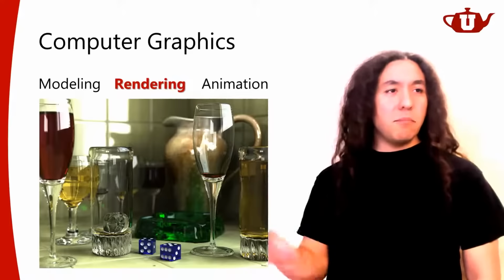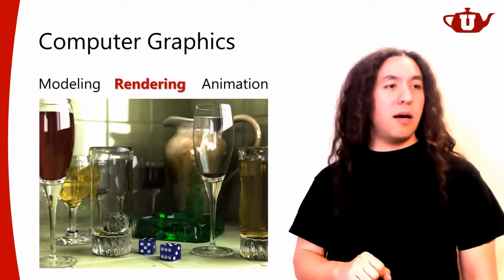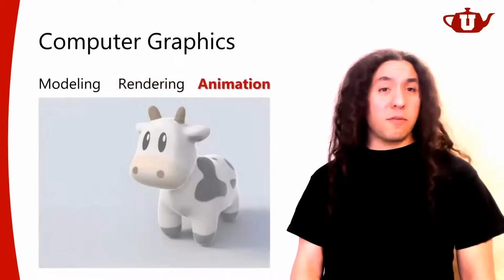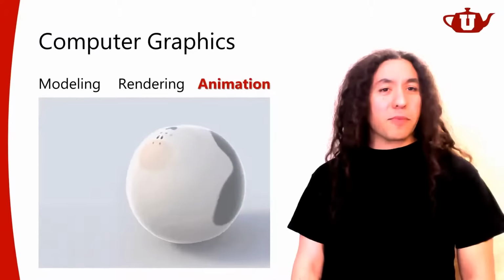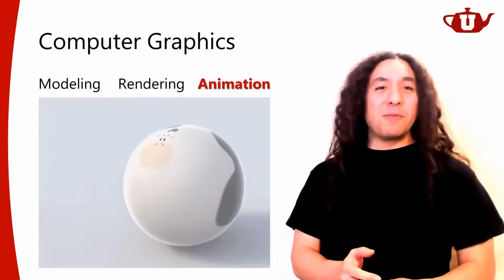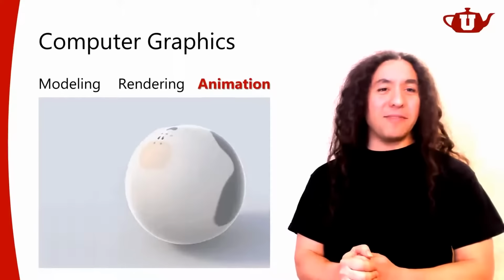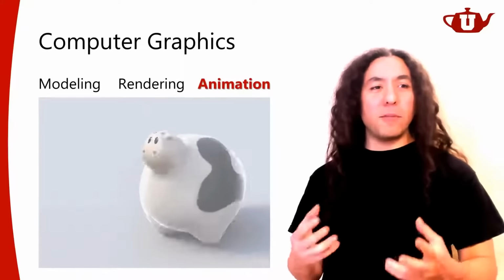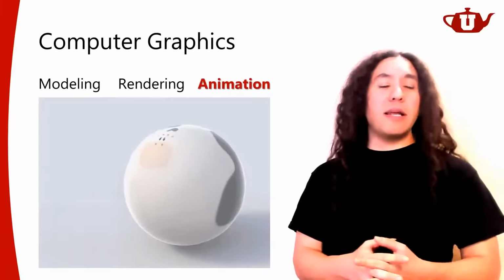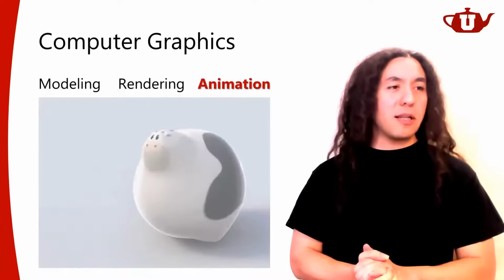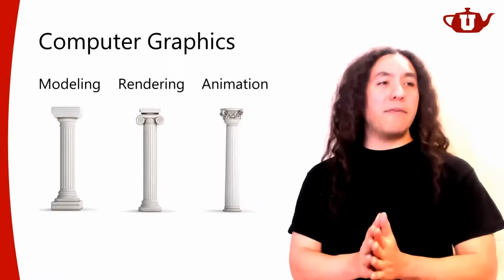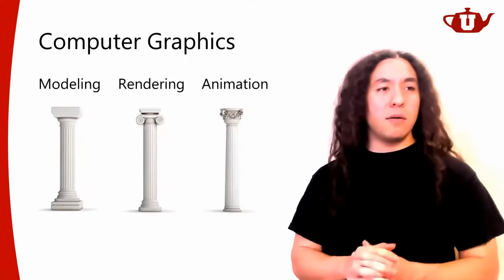But we're going to cover the main concepts behind rendering, right? The other one, of course, is animation. Animation can be done in various different ways. Of course, with computer graphics, oftentimes we have animating objects, moving objects, and deforming objects, like in this example. And they could be generated in various different ways, and we're going to talk about those in a little bit. So these are the three pillars of computer graphics that we're mostly going to talk about in this